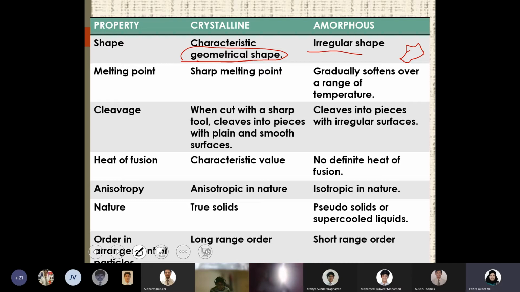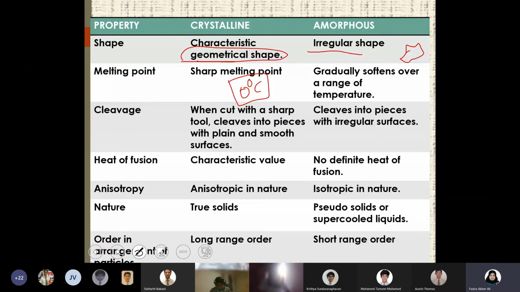Second point is melting point. Crystalline has a sharp melting point, because if you take the example of ice, ice will melt at 0 degrees Celsius, right? Wherever you take ice, or whenever you do this melting process, the temperature will still be 0 degrees, right? Yes, ma'am. So that's why the word meaning sharp melting. That means at a particular temperature it will melt. At 0 degrees Celsius, whatever may happen, ice will melt.